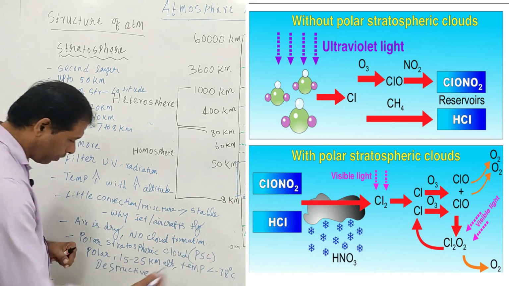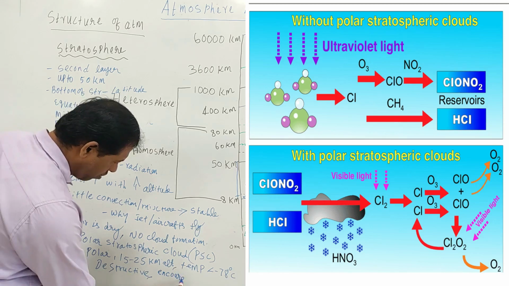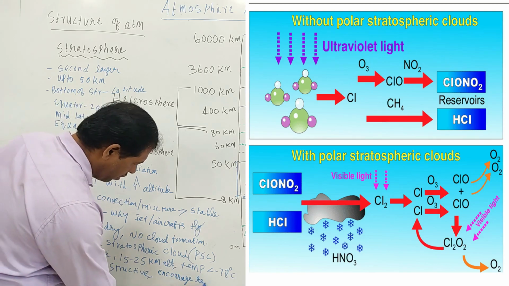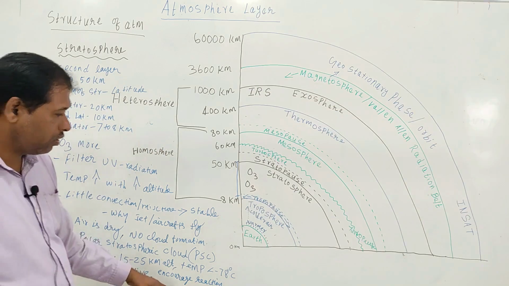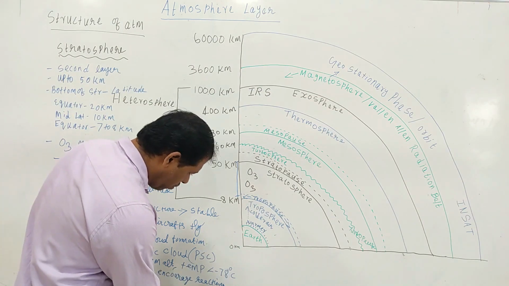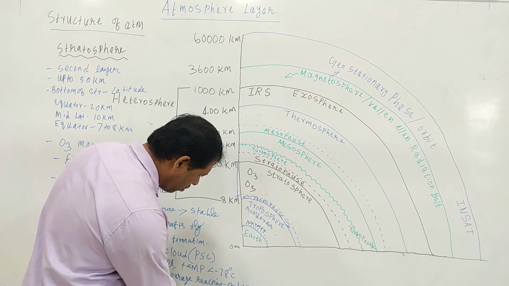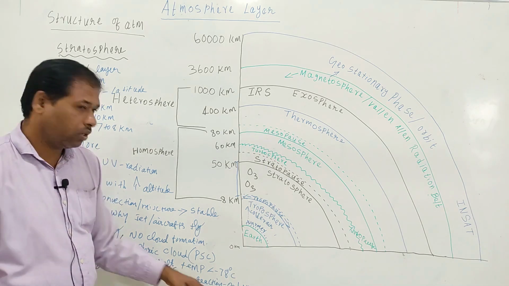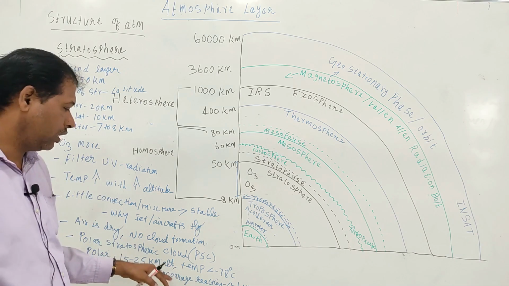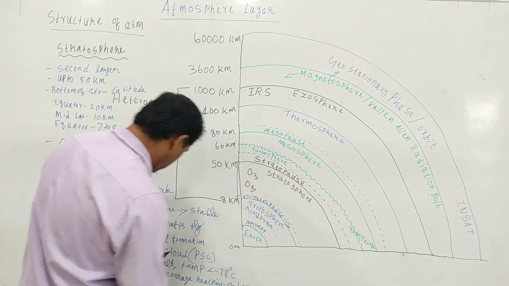It encourages the reaction for O3 molecule destruction. That's why this cloud is also called nacreous cloud.